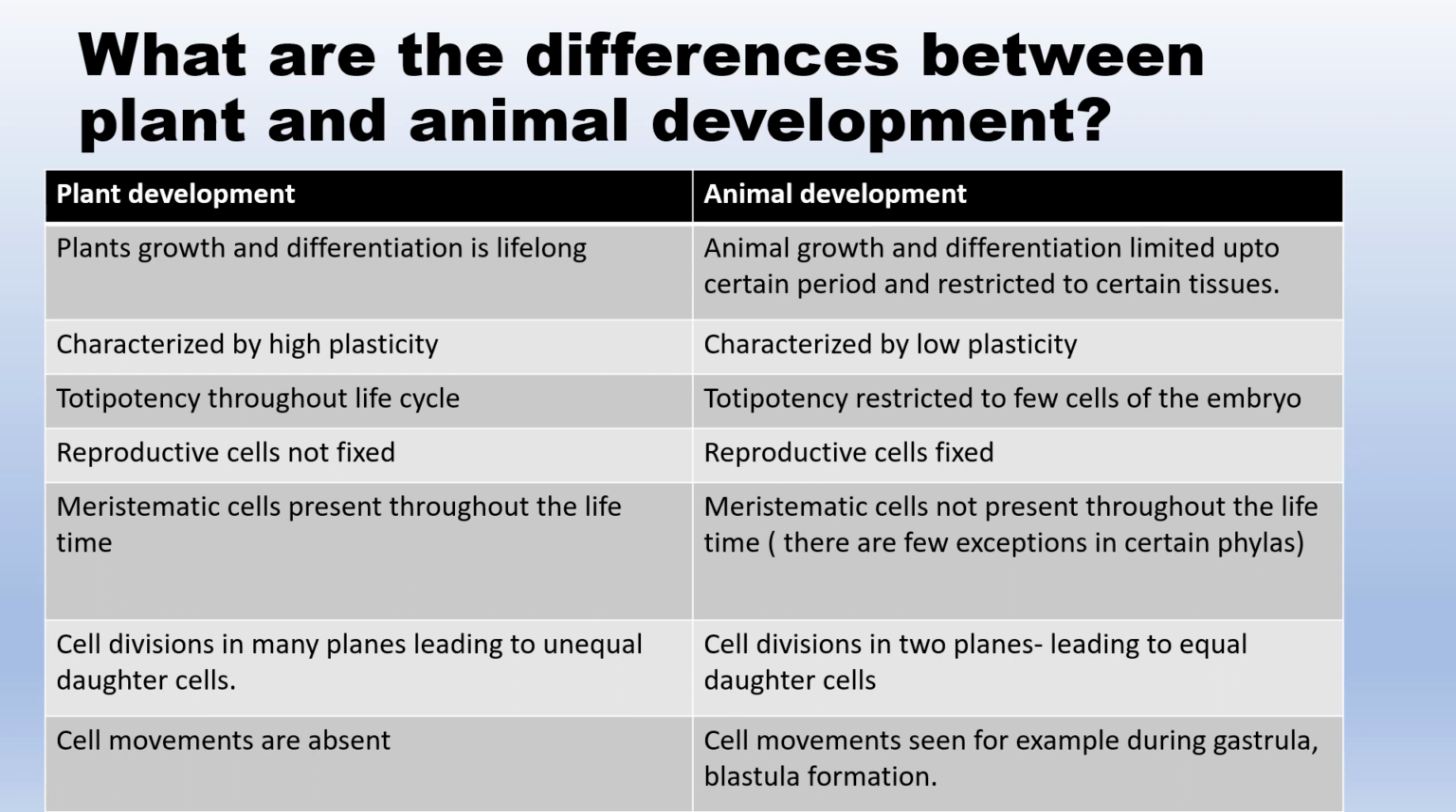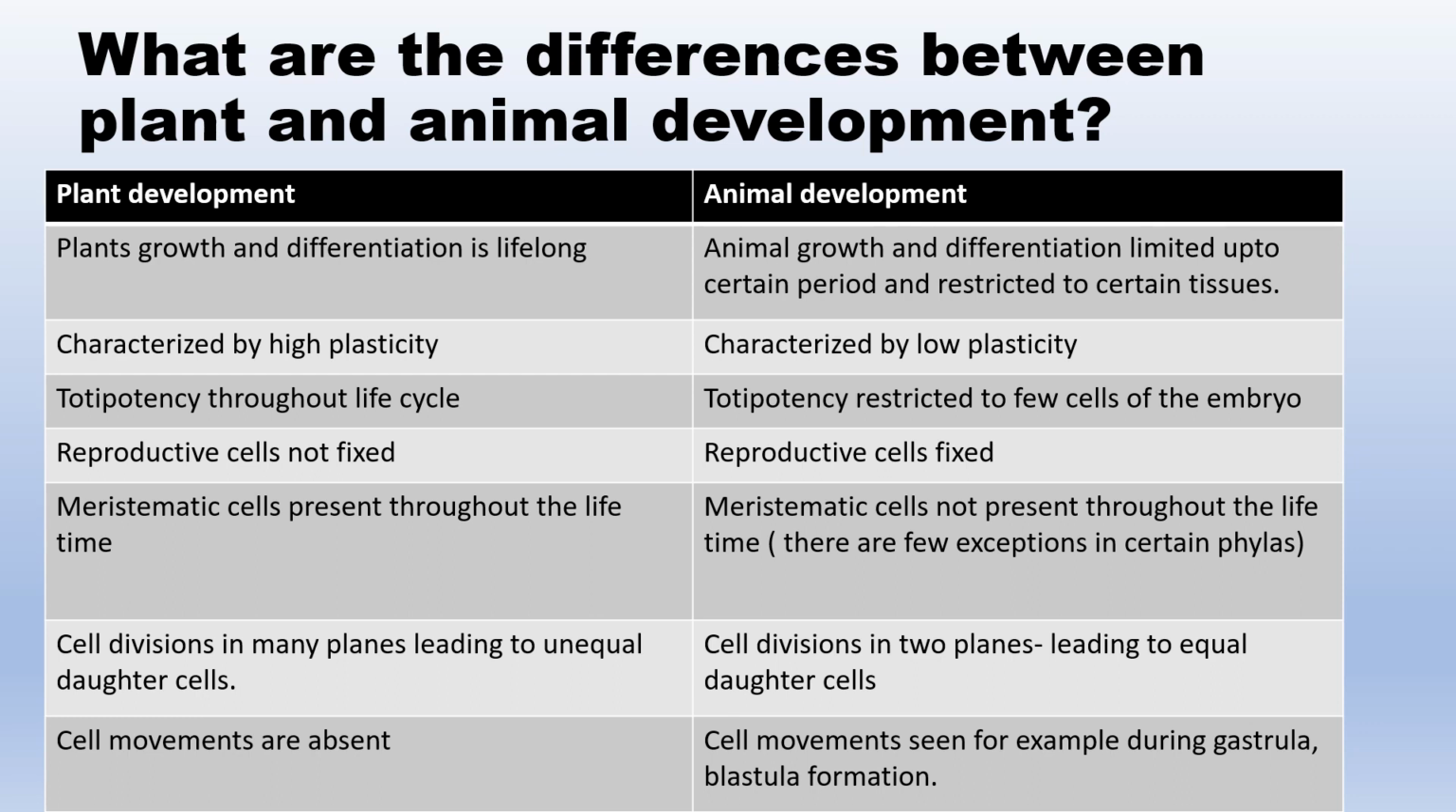Reproductive cells are not fixed in plants as they are formed later on by the meiotic and mitotic divisions of the megaspore and microspore mother cells, while reproductive cells are fixed in animals. For example, millions of egg cells are present in a girl even before her birth. Meristematic cells are present throughout the life cycle of plants. This is not the case in animals, though in certain phyla like coelenterates, which includes Hydra, cells are totipotent throughout their life.